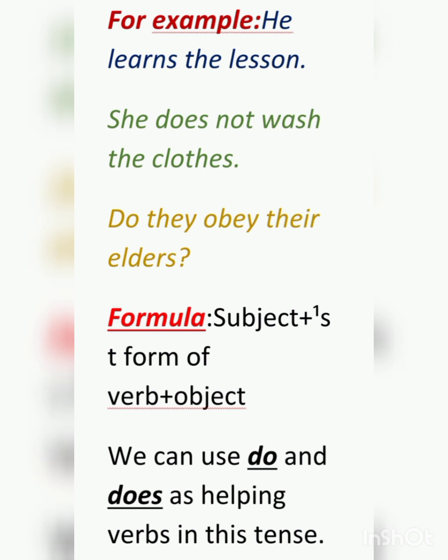Formula: subject plus first form of verb plus object. We can use do and does as helping verbs in this tense.